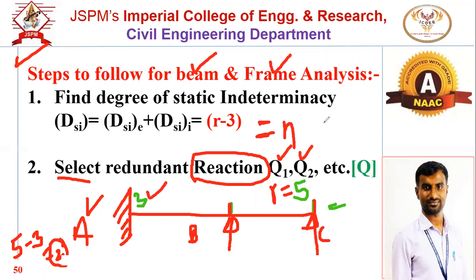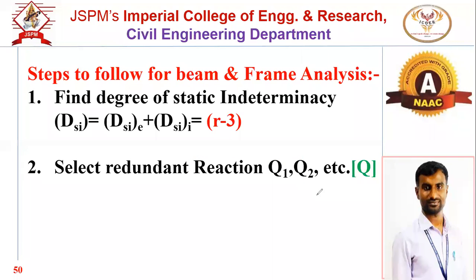If the DSI value is 3, then we have to select 3 reactions, Q1, Q2 and Q3. And this Q matrix is a column matrix of order n by 1, and that n is nothing but the DSI.